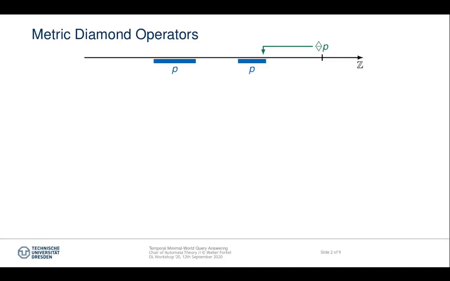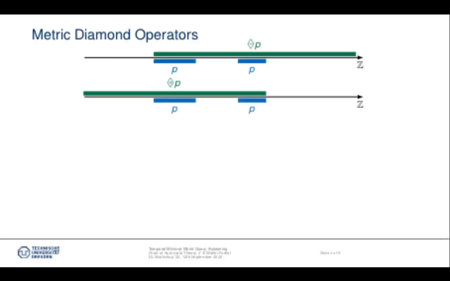In order to represent temporal information about diseases and other findings, we employ certain diamond operators. Suppose a fact P holds at the time points denoted in blue. The negative diamond operator, also known as since, holds then at all future time points after P was true for the first time, denoted here in green. The positive diamond operator, also known as eventually, holds at all time points before P.